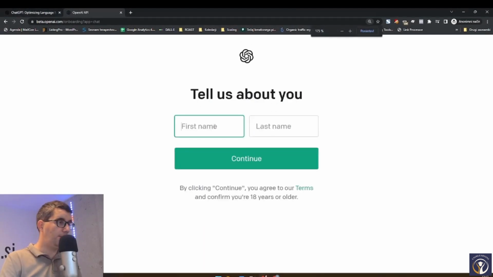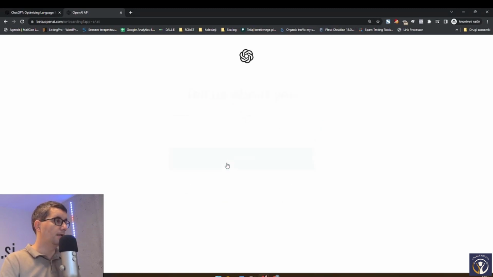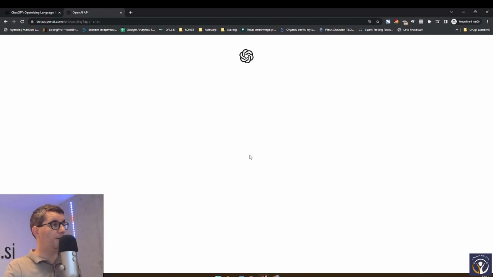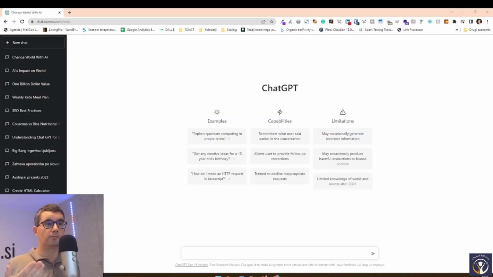So we'll give our first name, our last name. Then we have to give them a phone number. And they will send us a code to our phone number that we enter into the system. And in general, we can now start using ChatGPT, and in the next lesson, we'll look at how to do that and how to start asking your first questions.